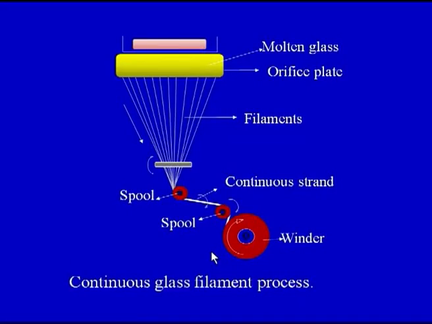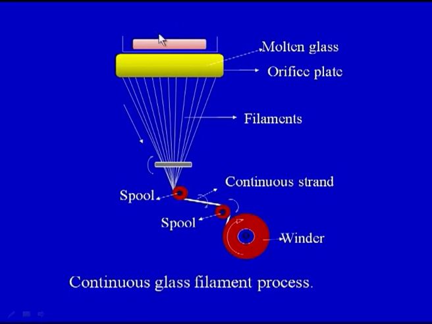On your screen you can see a very simple diagram. We have the molten glass and the orifice plate. The molten glass passes through the orifice plate, in which there are a large number of very small diameter holes, and these are the filaments of fibers which are coming out. On your screen you can see there are a number of filaments which are coming out.